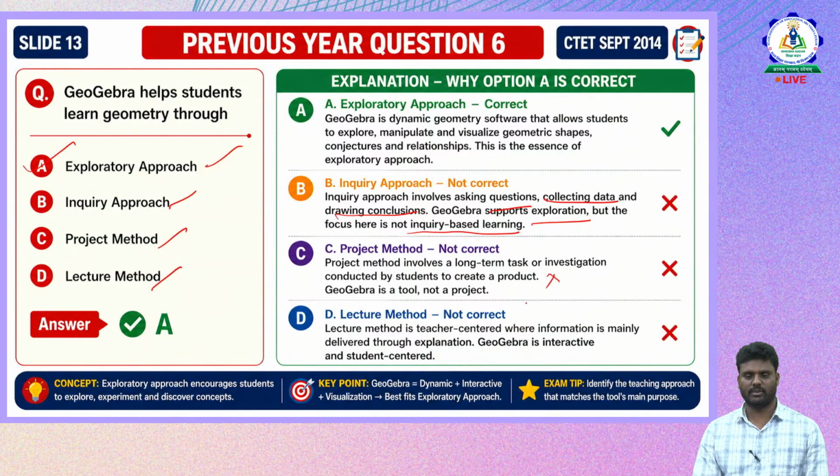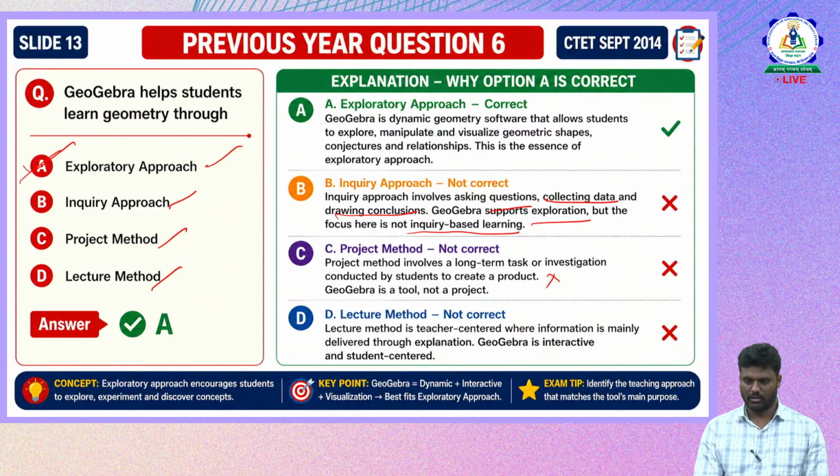Lecture method is a teacher-centered method, especially during the teaching-learning process, where the teacher is more focused than the child, and the information is mainly delivered only through explanation. GeoGebra is software that requires interaction between students and students, and teacher, and it is a student-centered application. Therefore GeoGebra helps students to learn geometry through the exploratory approach. Option A is the correct one. The exploratory approach encourages students to explore, experiment and discover the concepts.